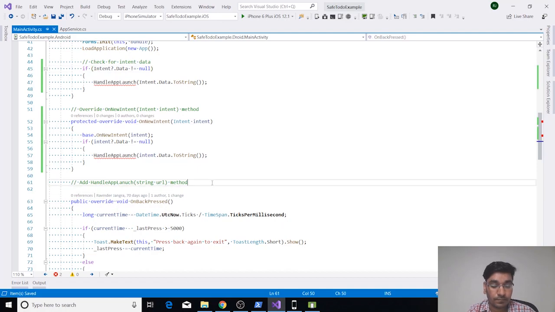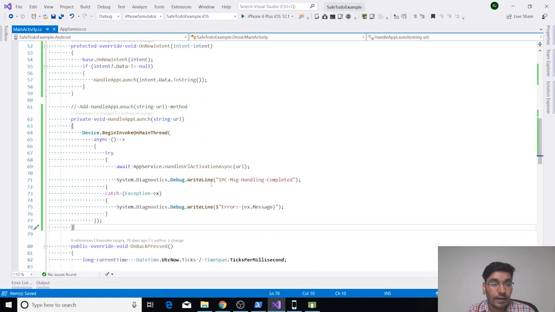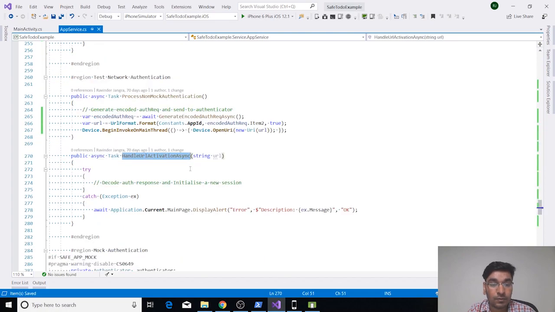In handle app launch function, we are getting the URL which your authenticator used to open your safe to-do application. So this URL has the response from your authenticator application, and we are passing this response to our app service class handle URL activation function.